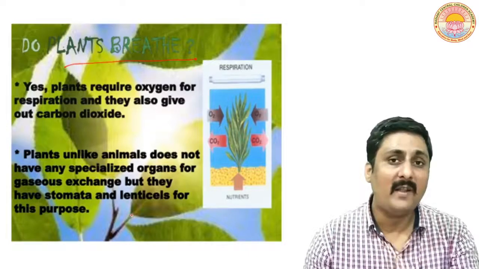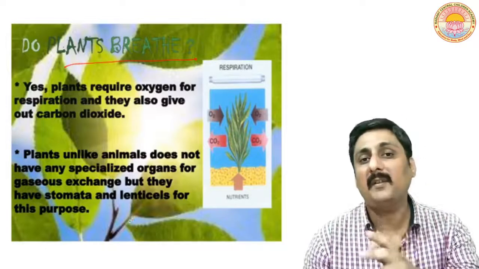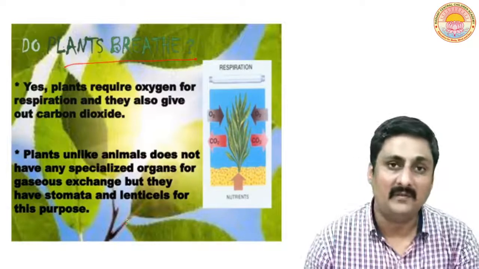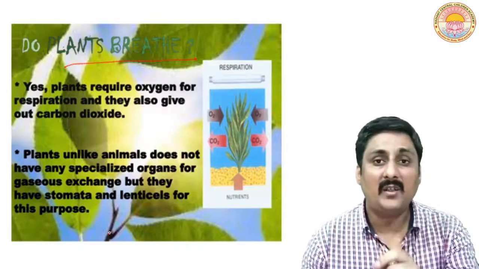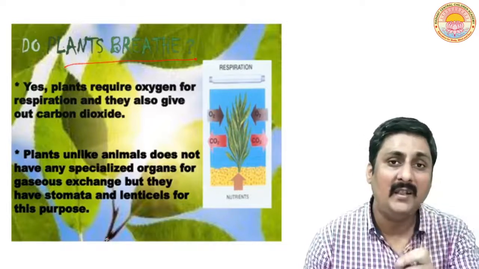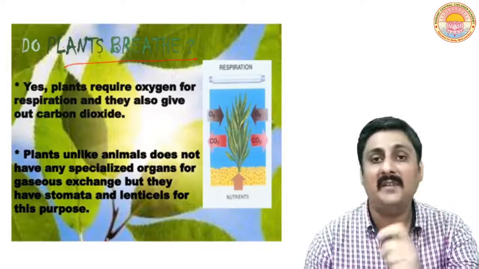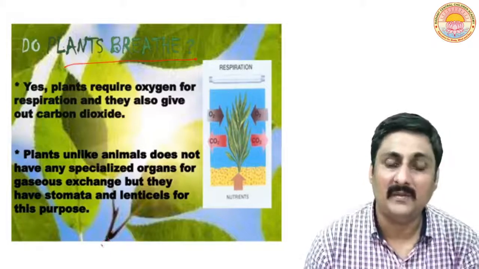But instead of that, plants have stomata and lenticels which are present on the outermost part of the plants. When the plants are non-green, a structure called lenticels is present, and when the plants are green, the greener portion of the plants have stomata, so that exchange of gases can take place.